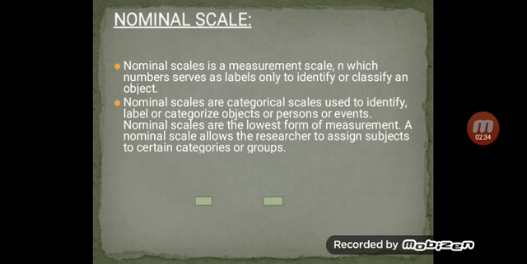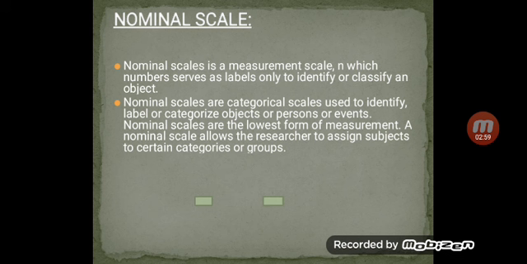Nominal scales or categorical scales are used to identify labels or categories of objects, persons or events. Nominal scale is the lowest form of measurement. A nominal scale allows the researcher to assign subjects to certain categories or groups. This will be the first measurement scale, or the lowest form of measurement scale.